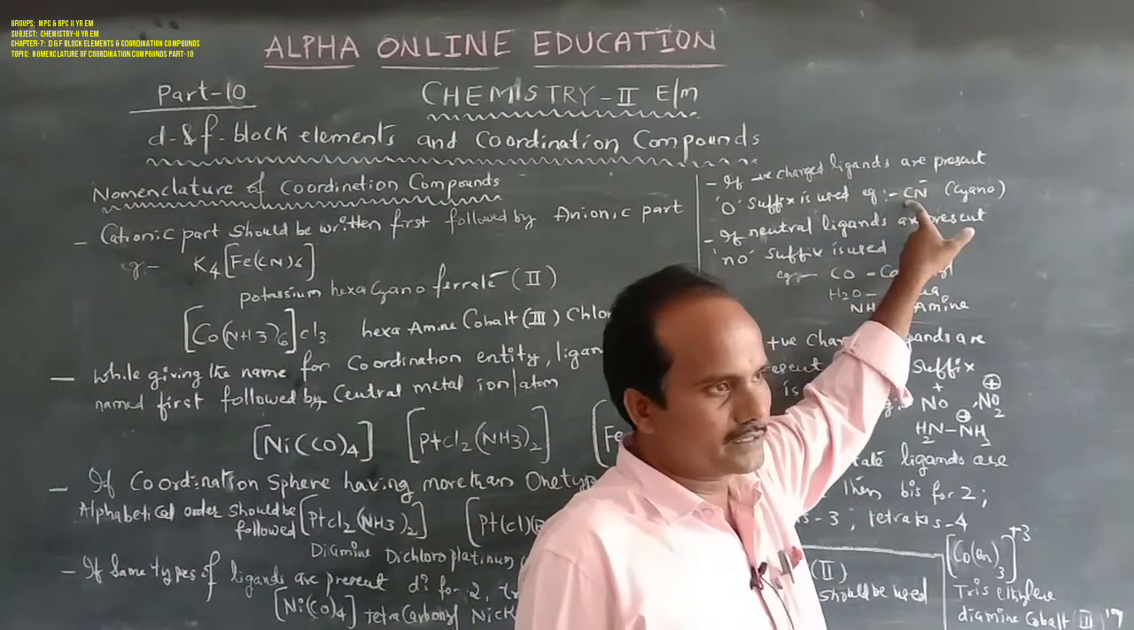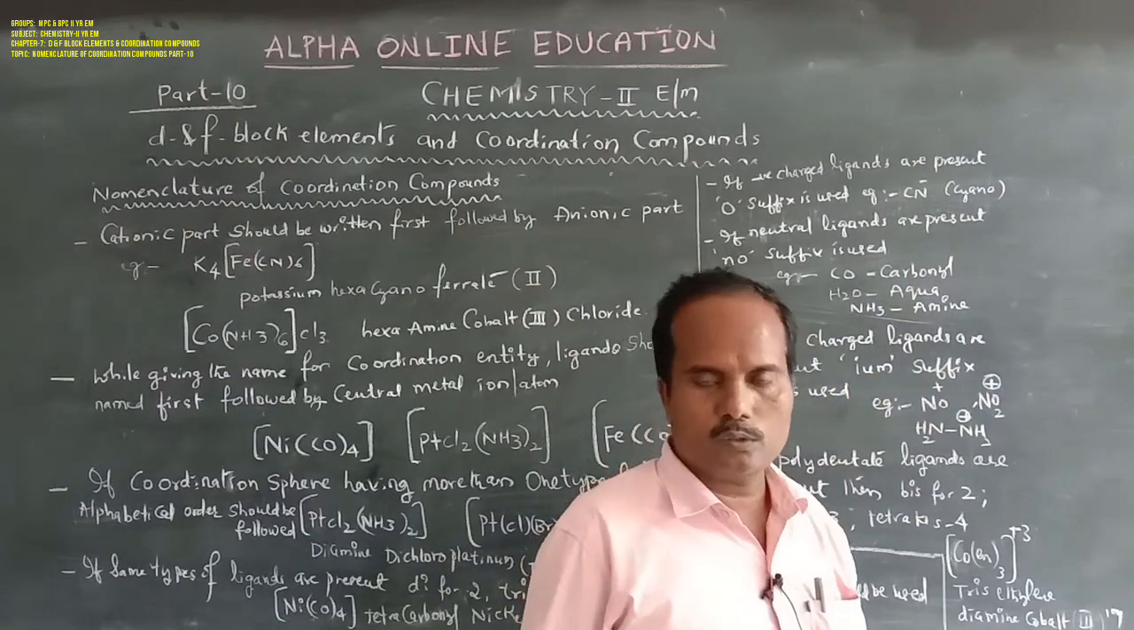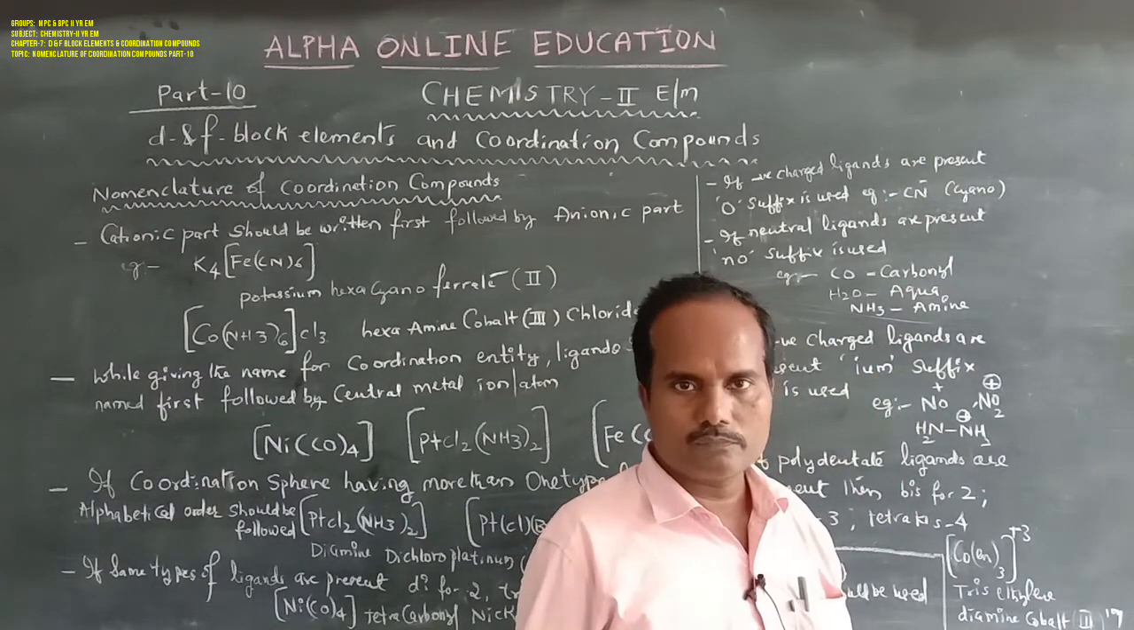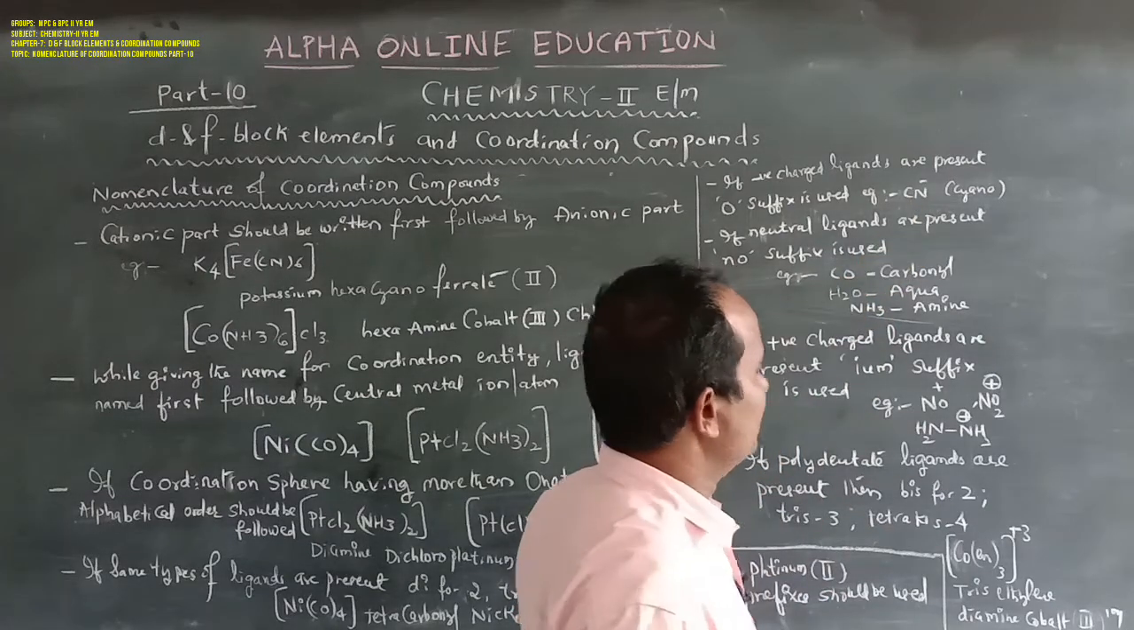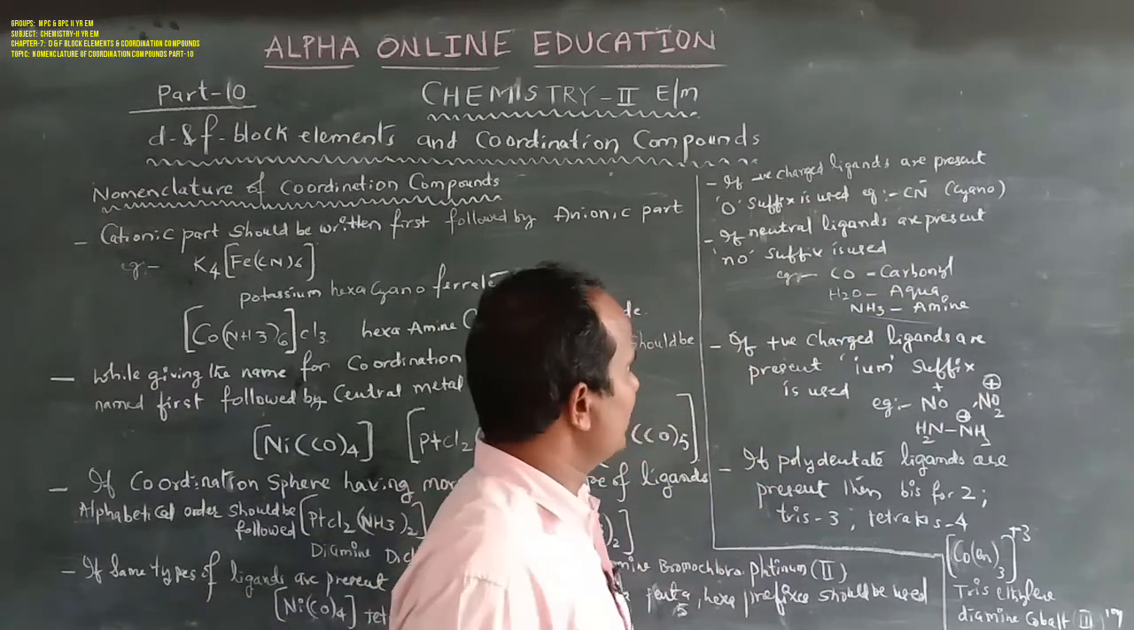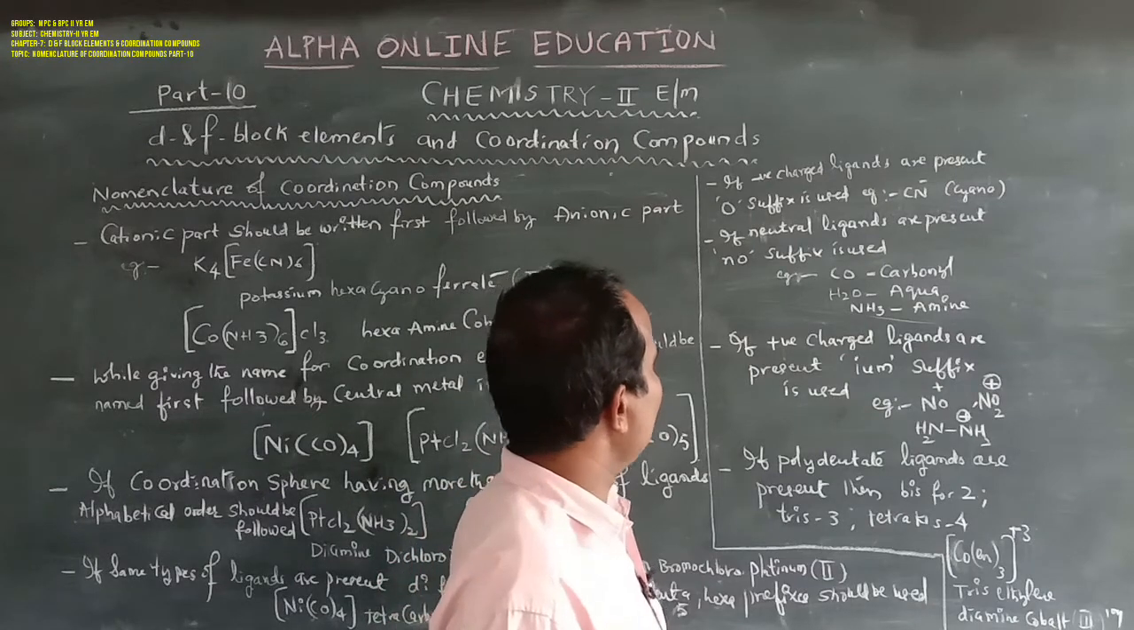CN minus, cyano; chloro, bromo, iodo. These are negative charged ligands. The O suffix must be used.